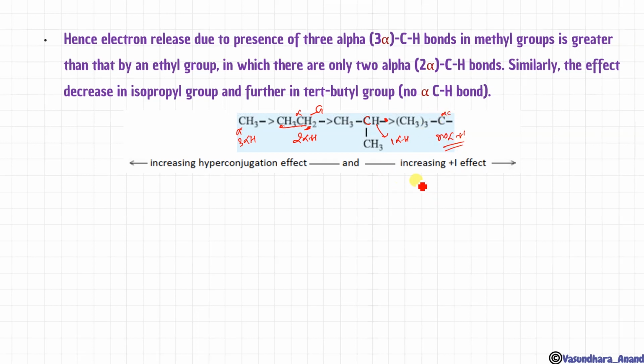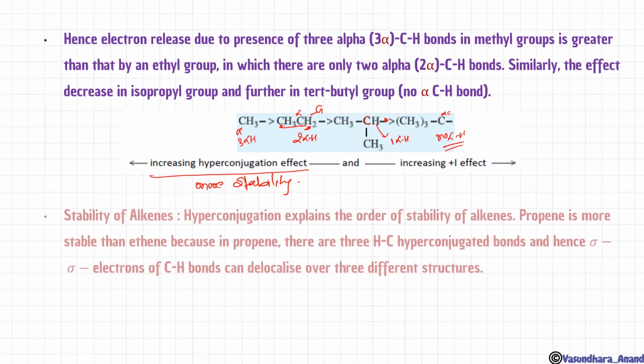Clear? So as we say that in this case, more number of alpha hydrogen, more hyperconjugation effect and more stability as well. But if we go in this way, it will be like more increasing I effect. Plus I effect जो है वो ज़्यादा होता जा रहा है. देखो यहाँ पे there is only hydrogen. This is 1 methyl group, here 2 methyl groups, here 3 methyl groups. So plus I effect is going to increase on this side.